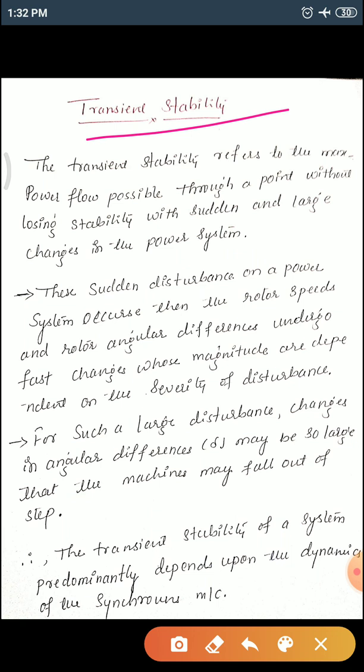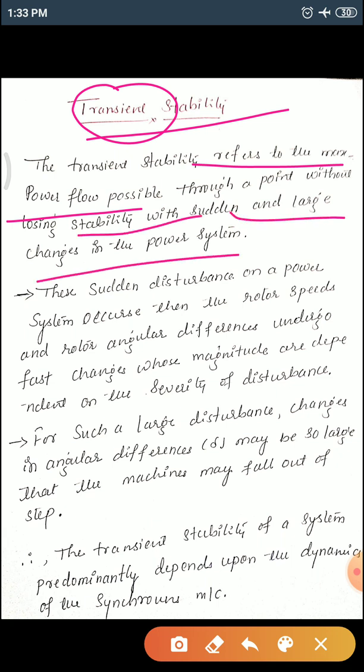As we have studied in short circuit analysis with the graph, the transient period we have seen, that is what we are going to see as the transient stability of the power system. This refers to the maximum power possible to a point without losing stability with a sudden and large change in the power system.